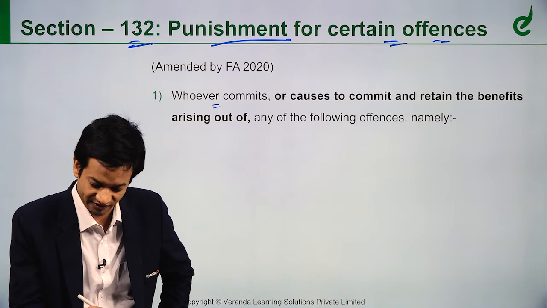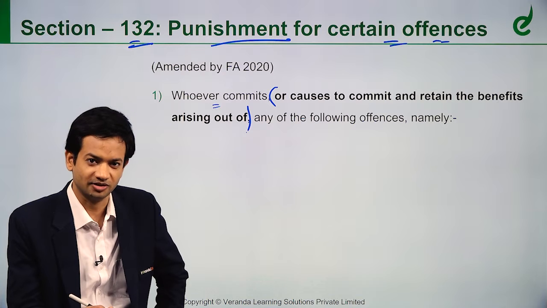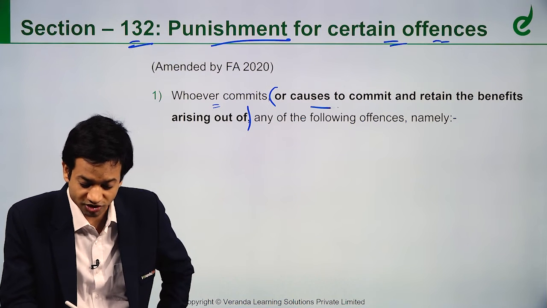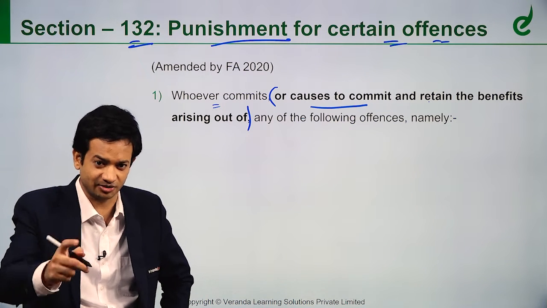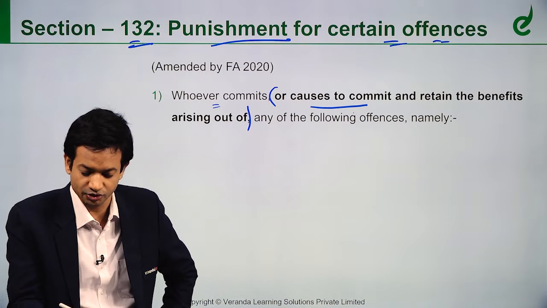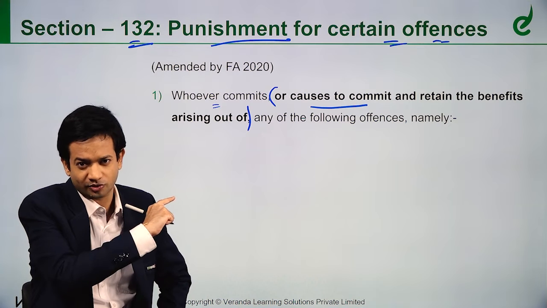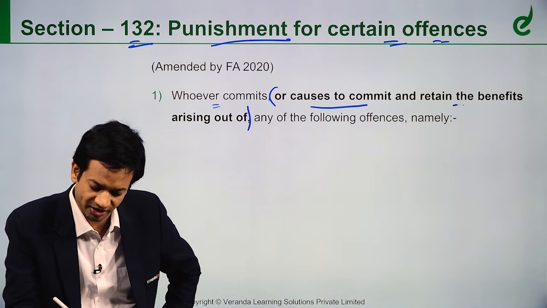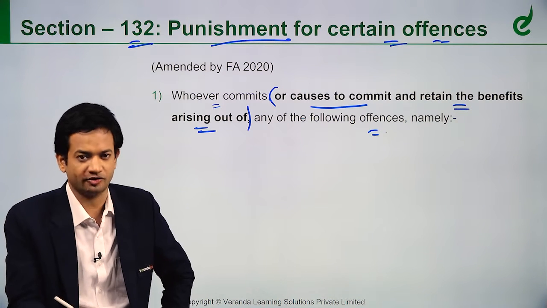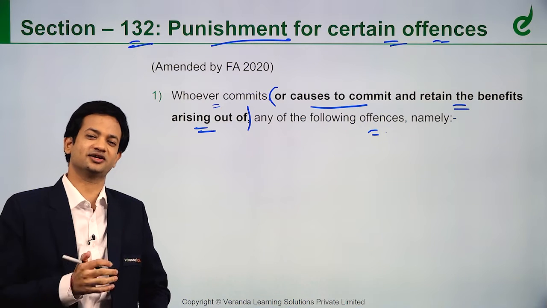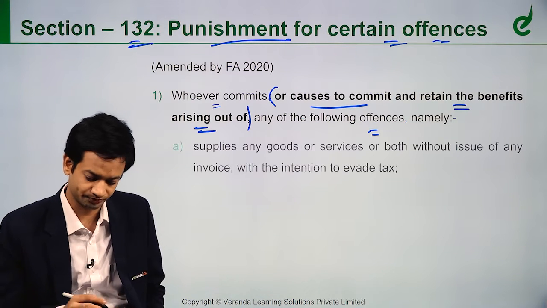Whoever commits, now they have included in brackets, whoever commits or causes to commit. So someone who committed will get arrested, but also who causes to commit. So X caused A to register and supply fake invoices to B, or causes to commit and retain the benefits arising out of any of the following offences. So someone who is facilitating is also getting arrested now under section 132.